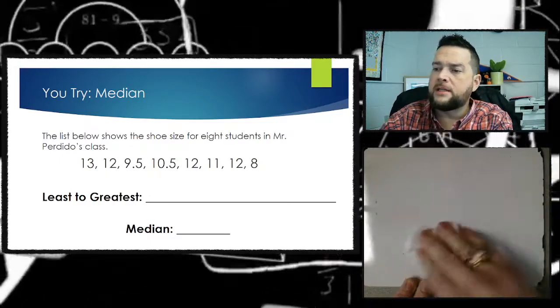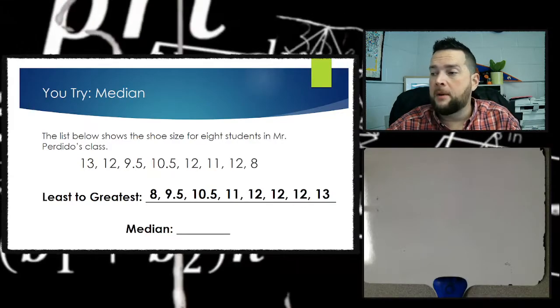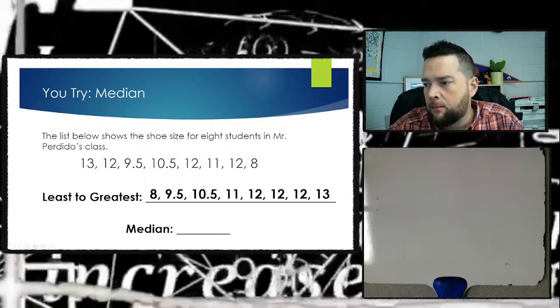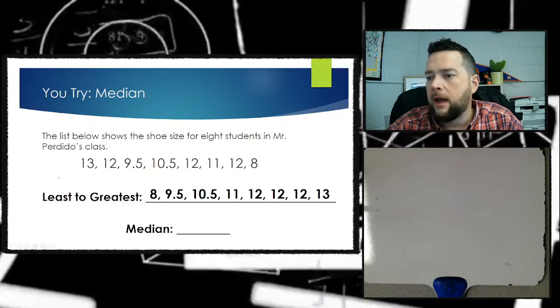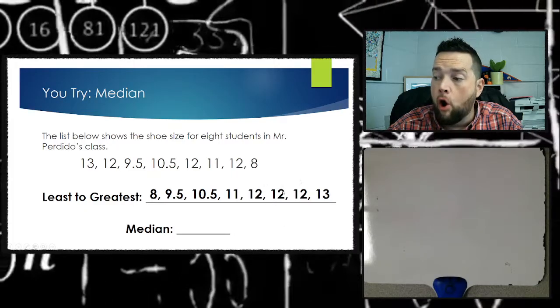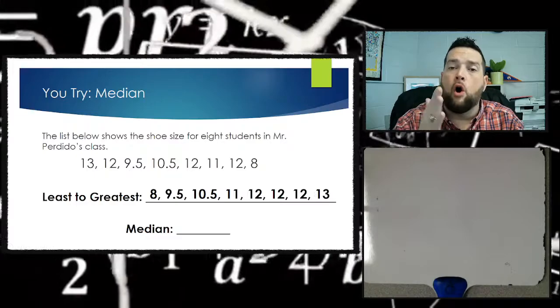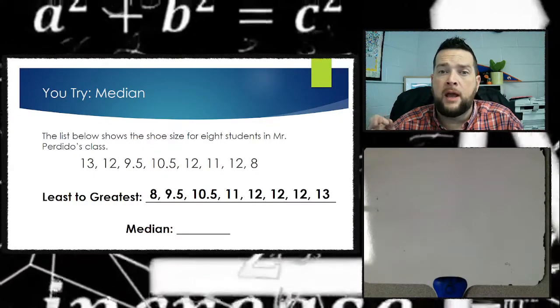All right, the first step in this is to order them from least to greatest. So I'm going to take the 8, that's the least. Then I'm going to take the 9.5, then the 10.5, then the 11. Then there's 1, 2, 3 12s, and then a 13. So I'm going to list out all the 12s, not just one of them, all of them. List out all the data points, all right, in order from least to greatest,